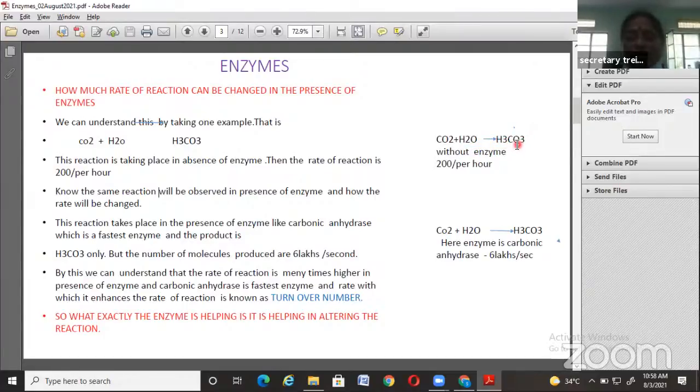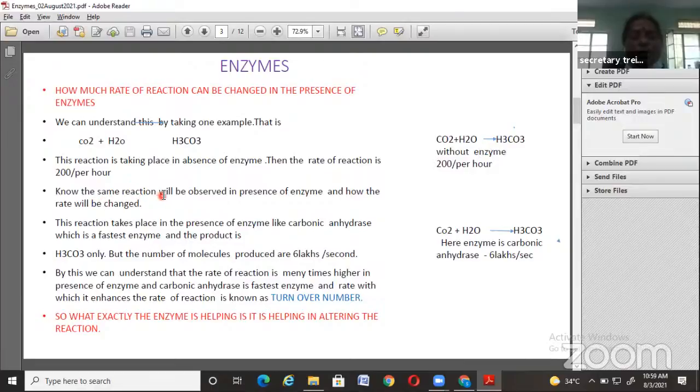And for getting this end product, there is no need of an enzyme. That means enzyme is absent. Enzyme is not taking part in this chemical reaction. And what is the output? Output is 200 molecules per hour. It's very clear. That means without enzyme influence, the end product is 200 molecules per hour. Right. The next step.